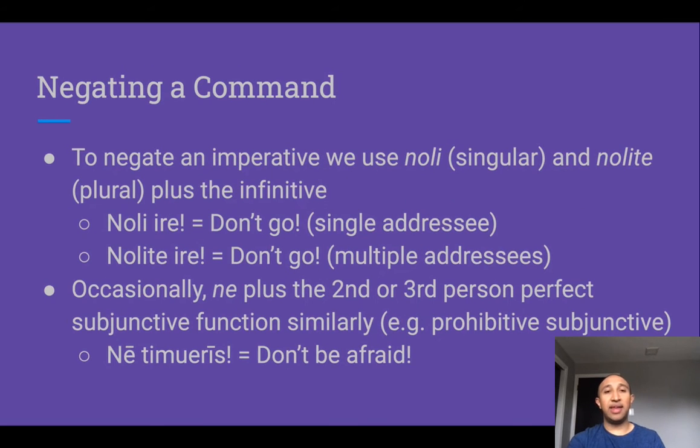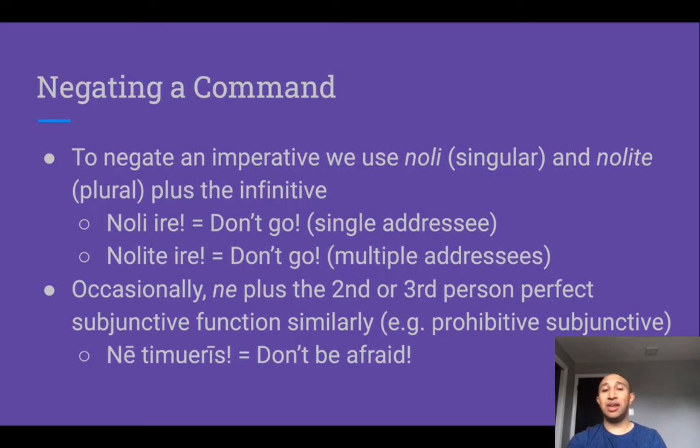Now, how do we negate a command, right? We've talked about making positive commands. What if we want to say, don't do something, as we frequently do in English? Now, there are a couple ways that we can negate a command. So we can negate an imperative by using noli or nolite plus the infinitive. So noli and nolite, if you guys remember, comes from the verb nolo, nole, nolui, which means to not want. So here we're using the imperative forms, noli and nolite, plus an infinitive to express that the speaker does not want someone to do something.